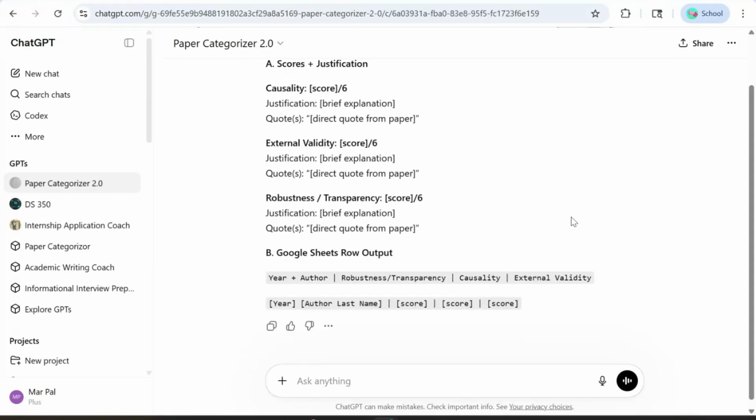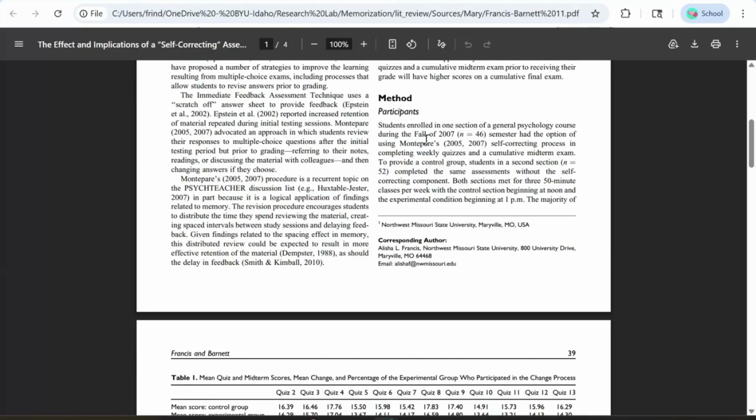This is the general format of the bot's output. If you ask it to rank a paper, it will give you a score 1 through 6 for causality, external validity, and robustness and transparency. If you want to dive deeper into the ranking, you can use Control F or Command F, depending on your computer, and search for that quote.